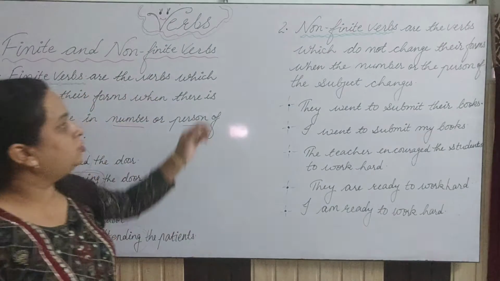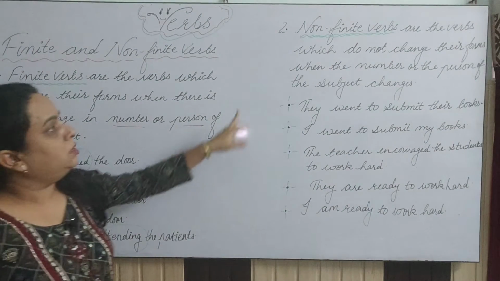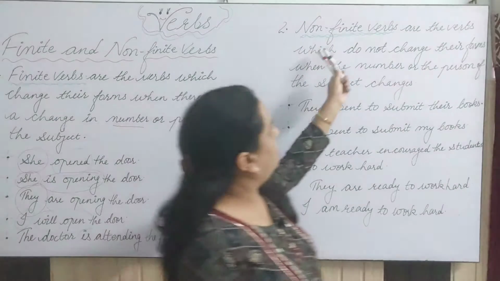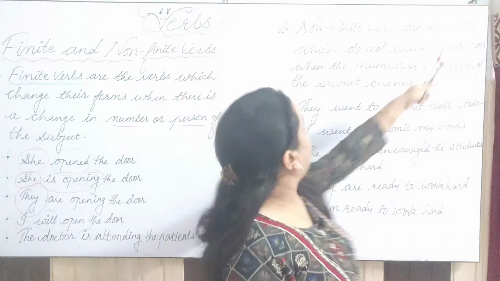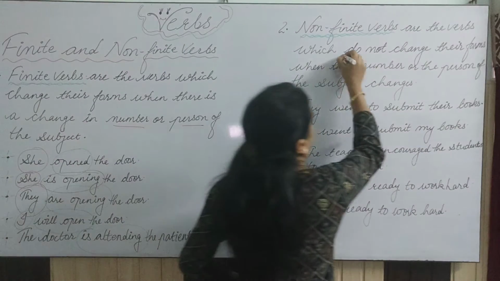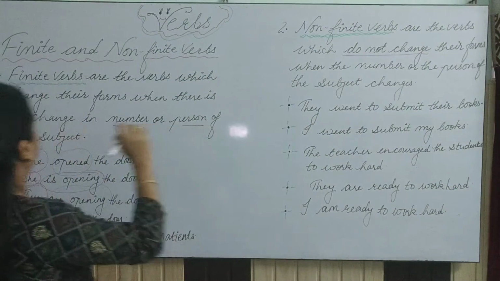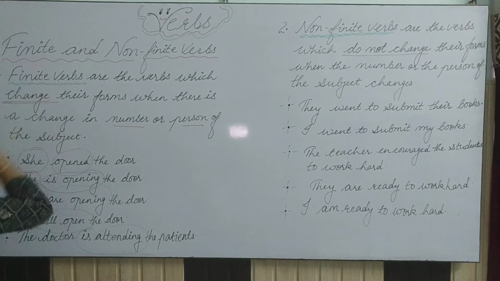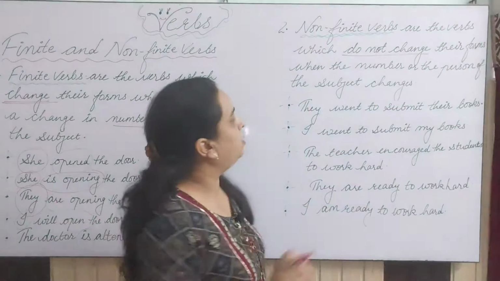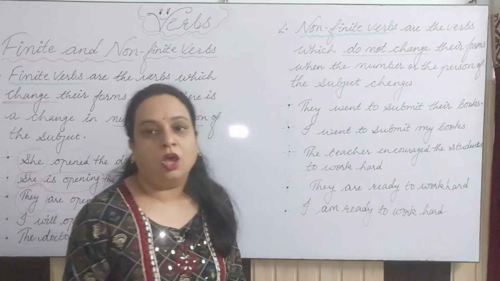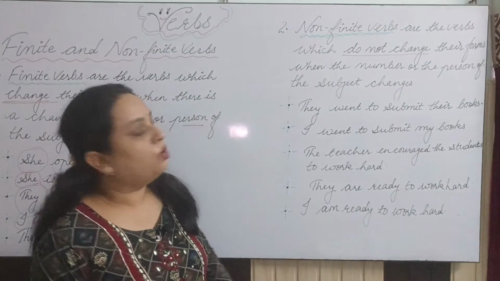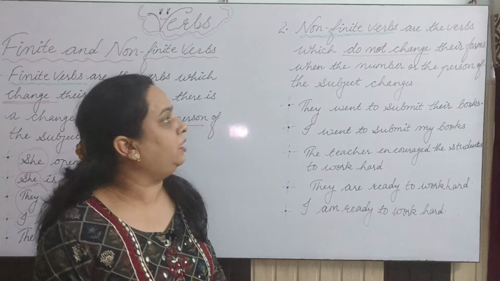Now let's talk about non-finite verbs. This is just the opposite of finite verbs. Let's talk about the definition. Non-finite verbs are the verbs which do not change their forms. The important thing to keep in mind is that they do not change, but the ones we have done change their forms. They do not change their forms when the number of the person or the subject changes or the tense changes. They remain the same. This is what we want to say about non-finite verbs.